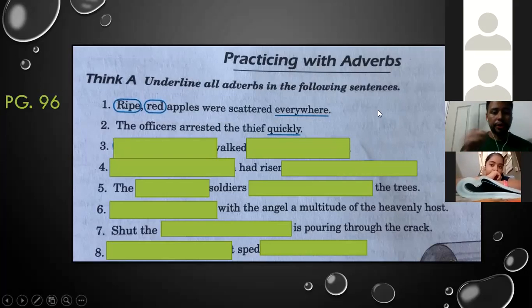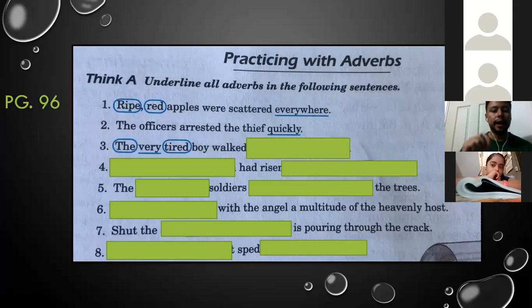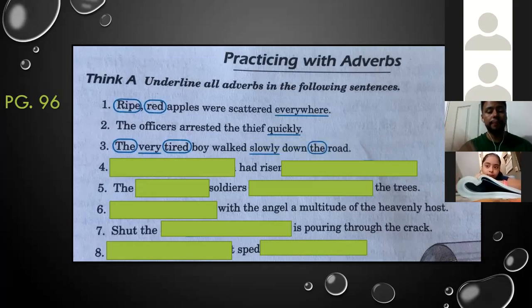Circle in the first part this, the entire, and underline very. Very is the adverb. Don't forget. And continue. Walked slowly is the other adverb. Exactly. And circle the article, this one, the.